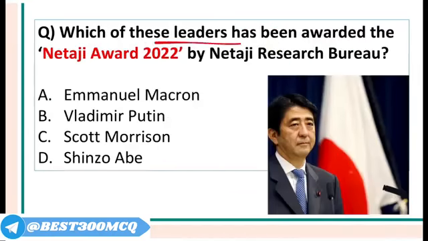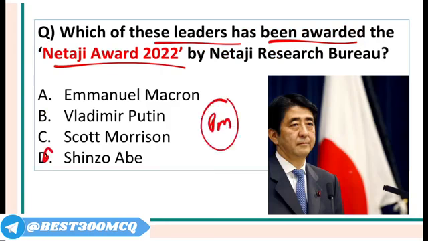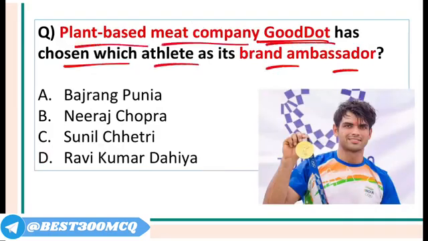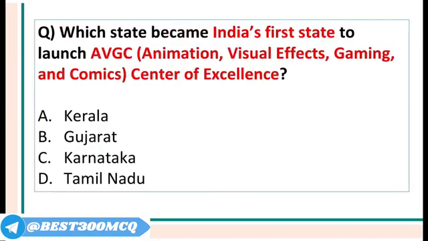Which of these leaders has been awarded the Netaji Award by the Netaji Research Bureau? It is the former Japanese Prime Minister Shinzo Abe. And the Prime Minister of Japan right now is who? It is Fumio Kishida. Plant-based meat company Good Dot, they have chosen which athlete as the brand ambassador? They have chosen Neeraj Chopra as the brand ambassador.